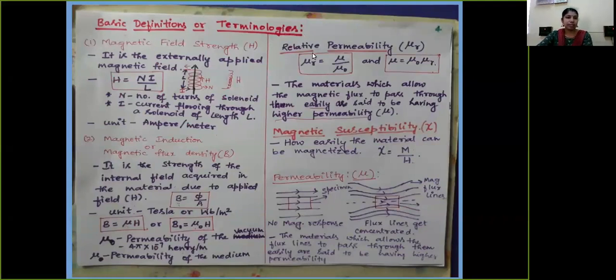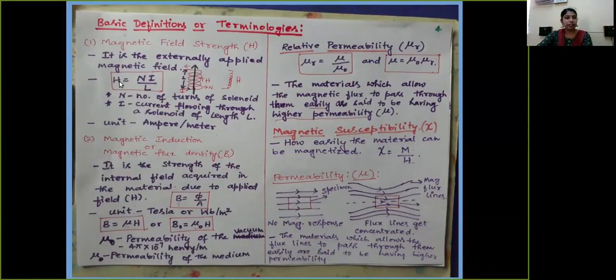So let us consider certain basic definitions or terminologies regarding magnetism. Magnetic field strength is defined as H = Ni/L. If you consider a current carrying conductor like this, where I is the magnitude of the current passing through the conductor, N is the number of turns of the coil, and L is the length of the coil, then the magnetic field due to the passage of electric current through that coil is given by Ni/L.